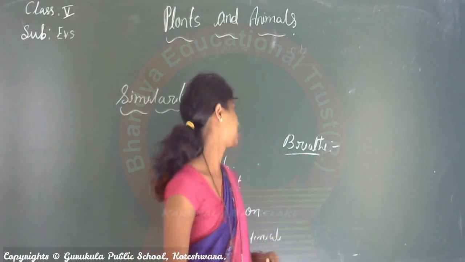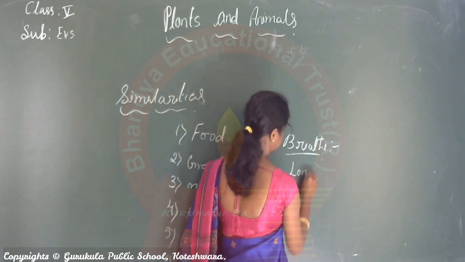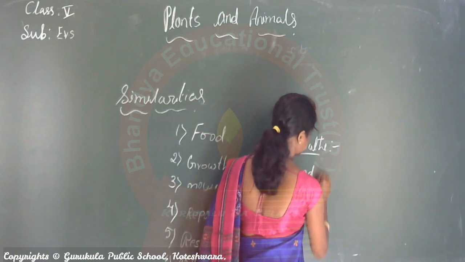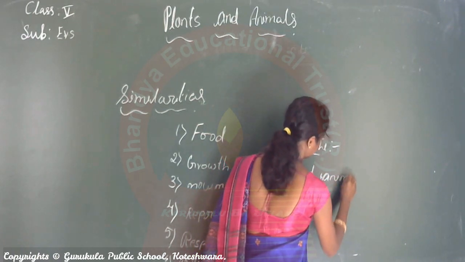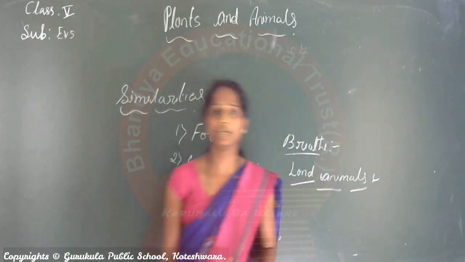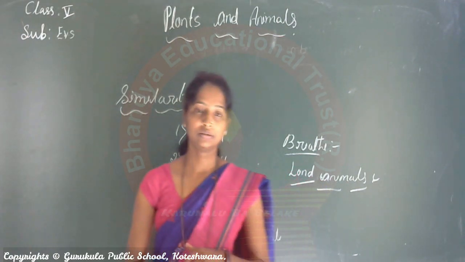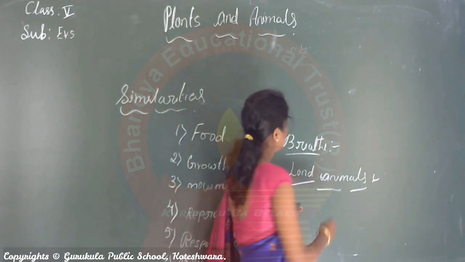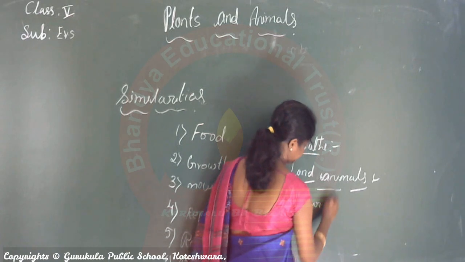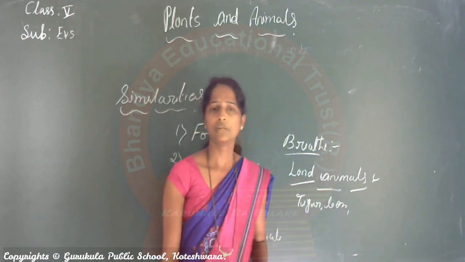For example, children, some land animals. What are land animals? Yes, tiger, lion, etc. These are the land animals.